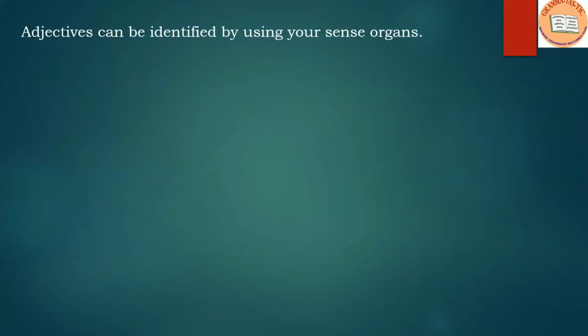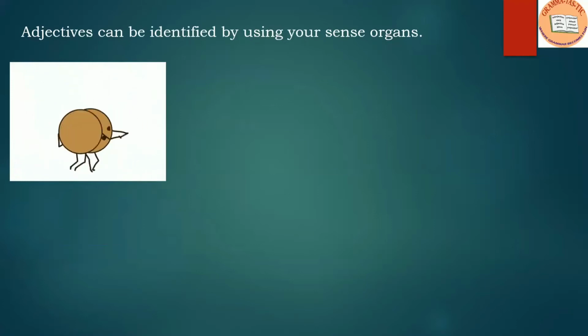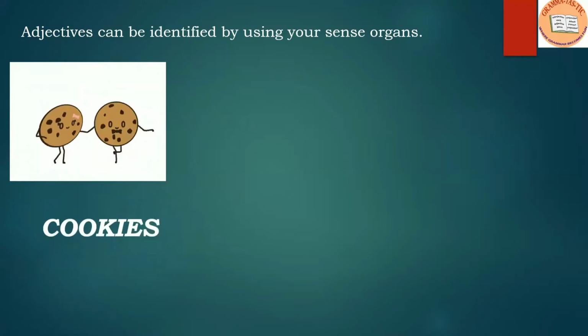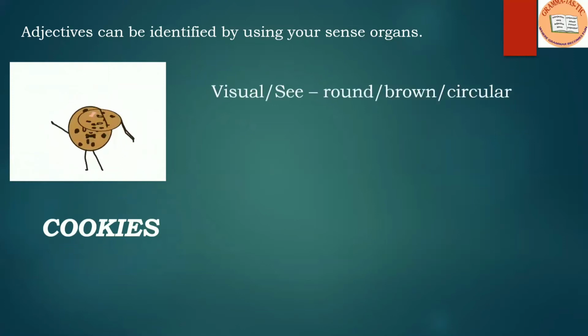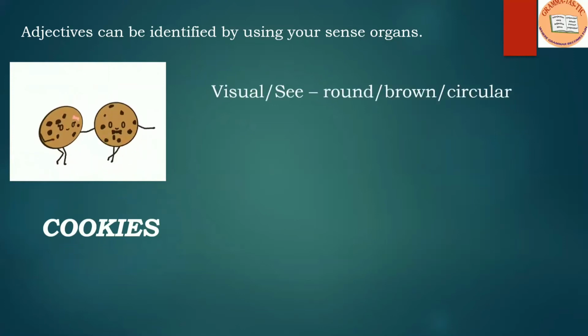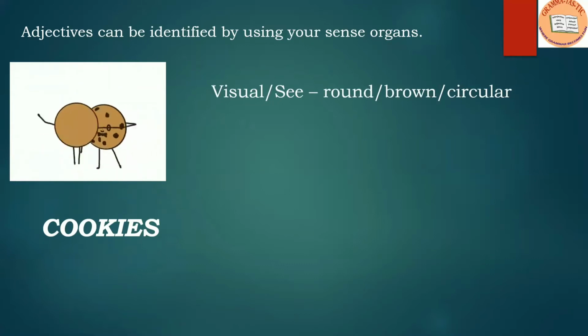Adjectives can be identified by using your sense organs. We all know that we have 5 sense organs. Now look at this picture. These are cookies. Now how can we describe these cookies? By seeing or visual, we can use words like round, brown, circular.